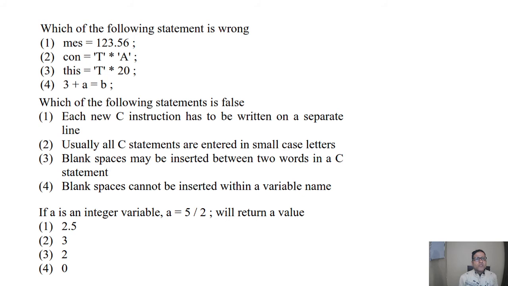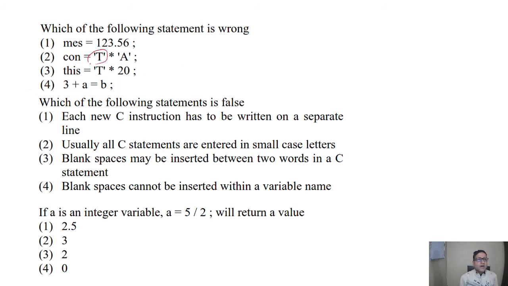Which of the following statements is wrong? In this problem there is no problem. No problem here also. No, because on the left side we can have only one variable, so it is wrong. So answer will be fourth one. This one is wrong in these statements.